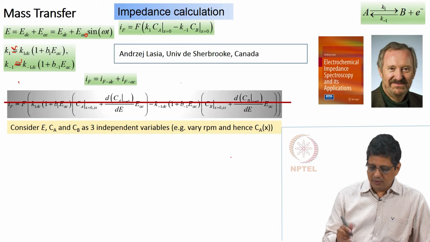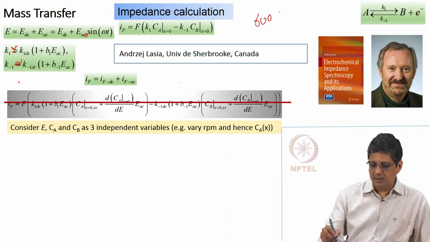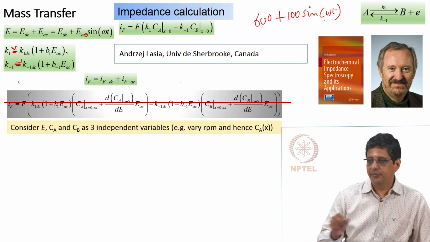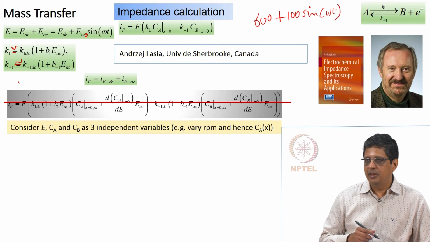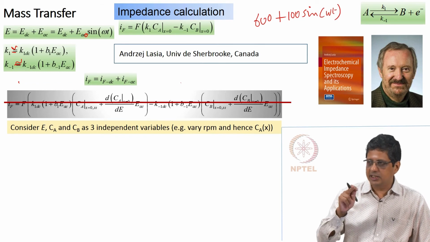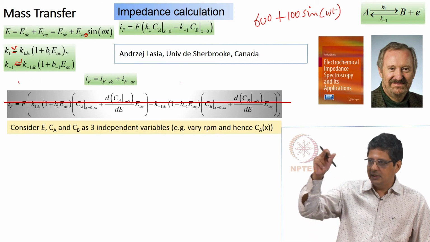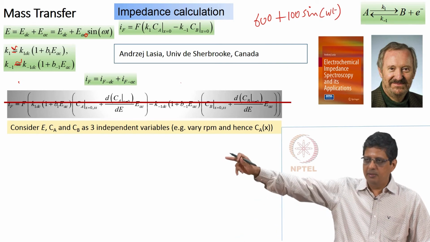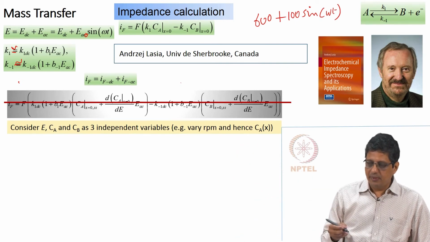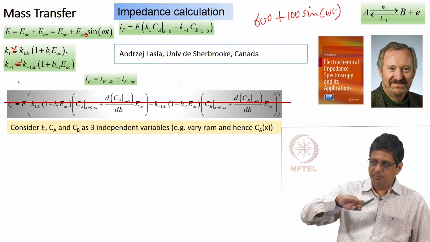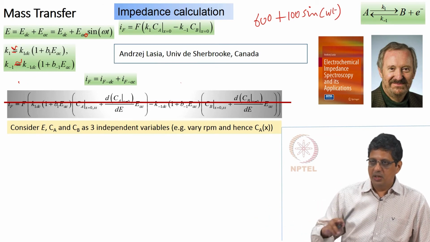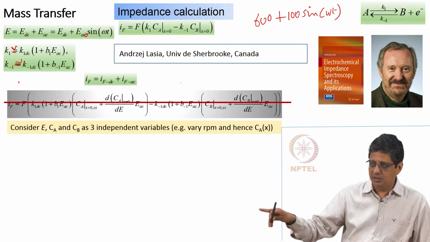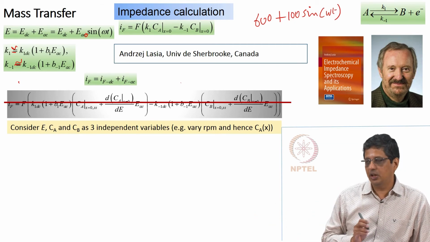The RPM will be something like this: 600 plus 100 sin omega t or sin 2 pi f t, where f may be 0.01. That means, every 100 second it will come to 600. So, RPM will increase, go to 700, come down to 600, come to 500, come back to 600 and so on. Okay. That way what will happen is boundary layer thickness will also change, concentration on the surface will also change, although EDC is not changing.